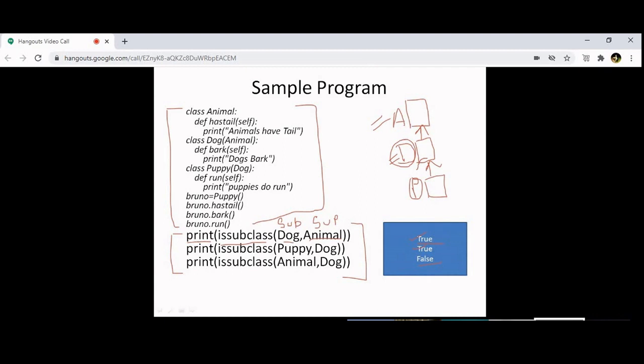So basically, that is the usage of this, because if you are having 1 or 2 classes, no problem. But can you have only 3 classes in a program? There will be multiple number of classes. You just cannot imagine how many classes will be there. So somewhere down the line, I want to check. In that context, I will make use of multi-level inheritance, and in that, I will make use of issubclass. Okay. Yes, sir.